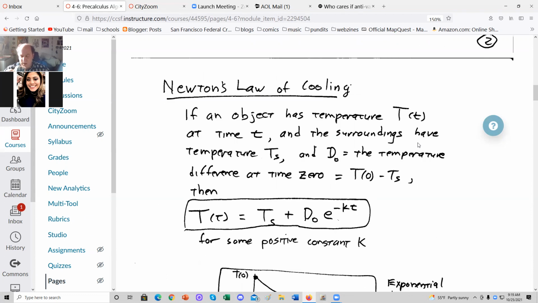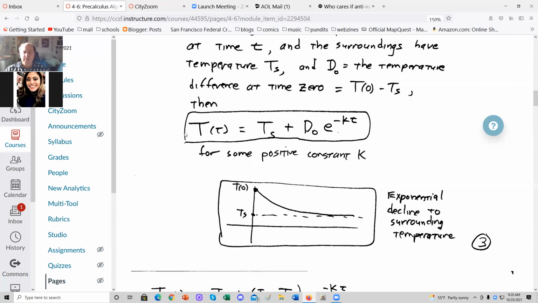Newton's law of cooling. Here we have, say, a cup of hot coffee. This is actually cold tea, but never mind that. It has a temperature T at time t, and the surroundings have a temperature T sub s, and D naught is the temperature difference, T of 0 minus T surroundings. Then the temperature at time t will be the temperature of the surroundings plus the difference times e to the negative kt for some constant k. The idea is that it starts at T0 and decays exponentially away to T sub s. It's an exponential decline to the surrounding temperature.